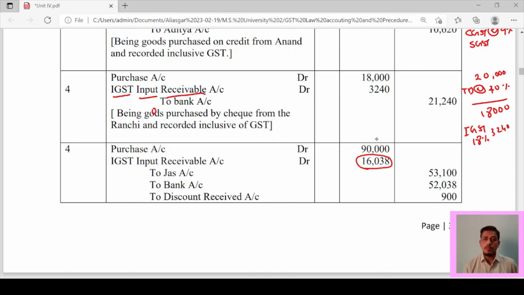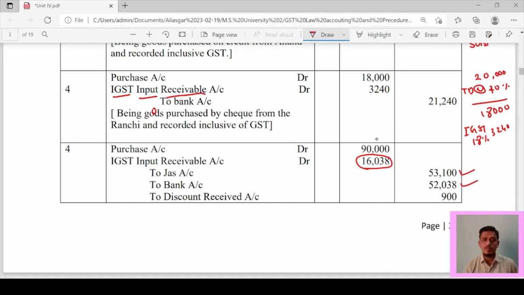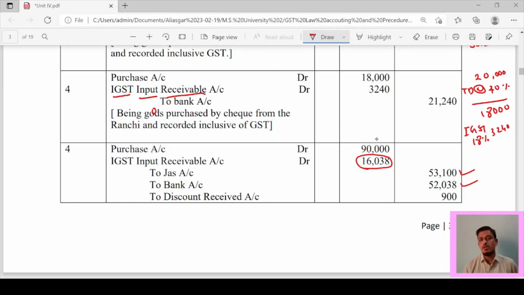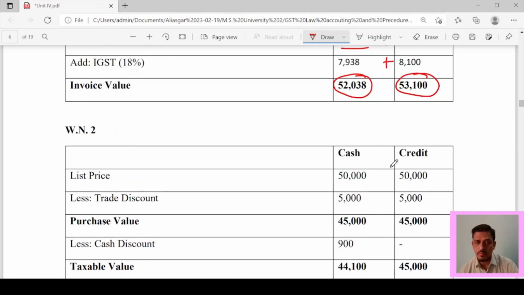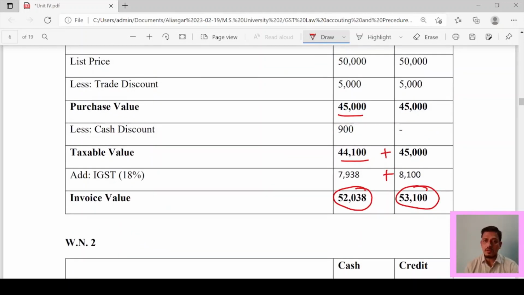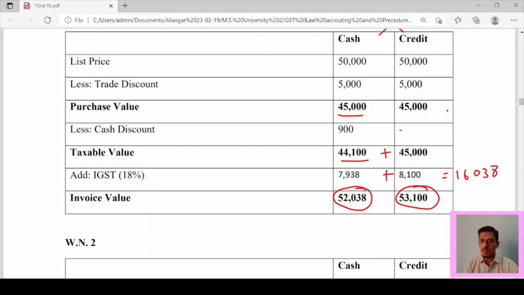Now we have to take this much money from Jas, and we have made this payment from the bank, and discount received account 900 rupees. Okay, and how does the 16,038 rupees come? It is nothing but the sum total of IGST on cash as well as credit. Let me tell you once again: 7,938 and 8,100. If you make the total of it, it will come 16,038 rupees. And if you make the total of this, your purchase value will come 90,000.